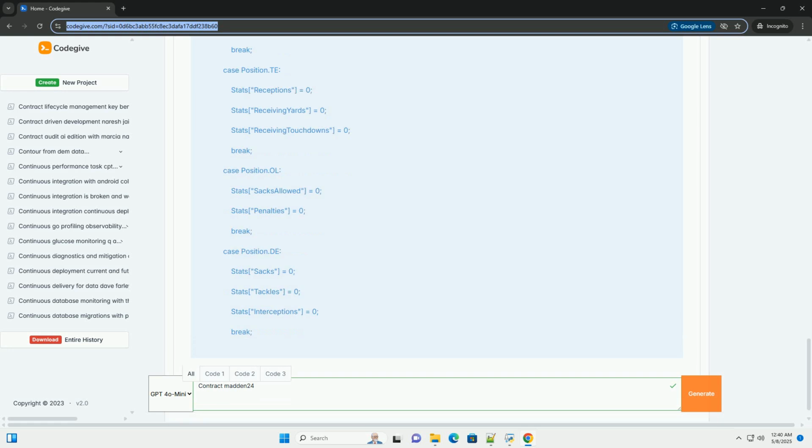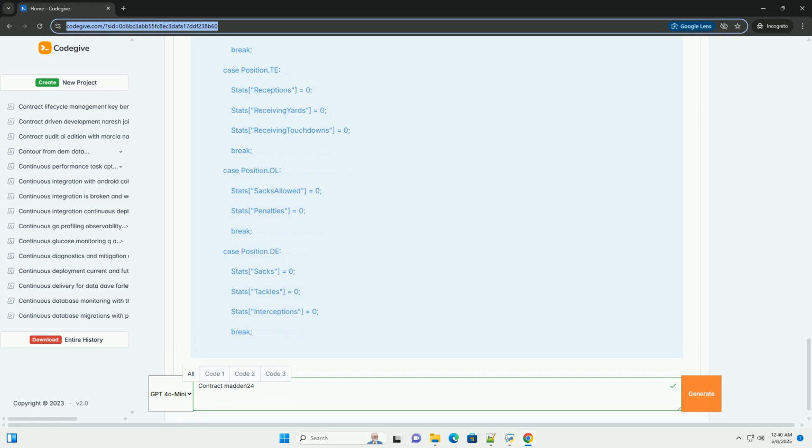2. Simulation loop. The for loop simulates multiple seasons, in this case 5 seasons. Season simulation: iterates through all players on both teams. Calls SimulateSeason on each player to generate their statistics for the season. Calls SimulateInjury on each player to simulate the chance of getting hurt. Calls Develop on each player to simulate player development or decline.